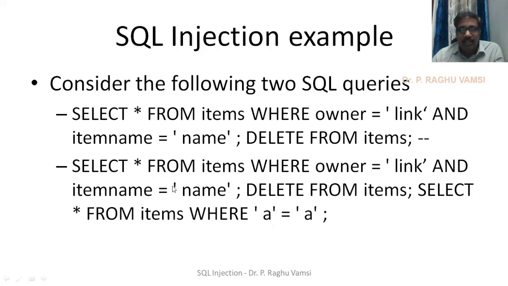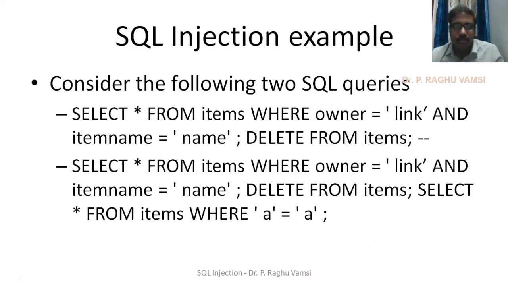But whenever it is processed by the database, it never considers this as a separate query name and this as the item name. Since the semicolon is there, the database will assume that the next coming statement is another query. So the first query will be executed, then the second query will be executed, and the third query will be executed. This is the way SQL injection is carried out by attackers.